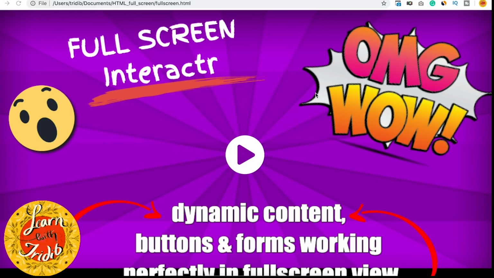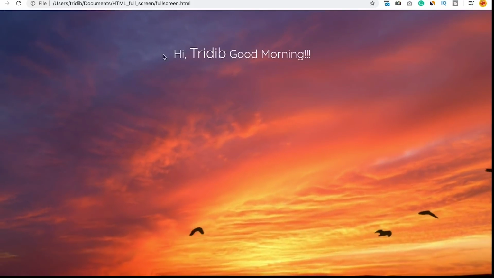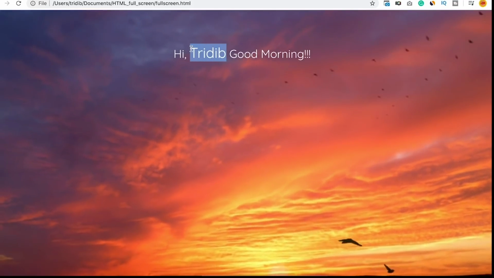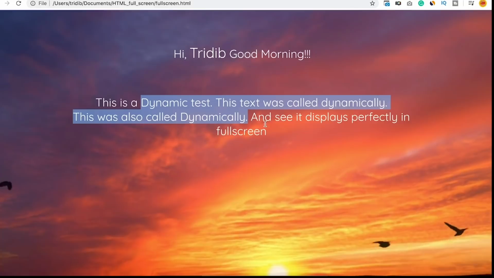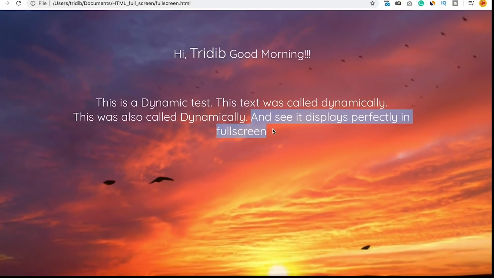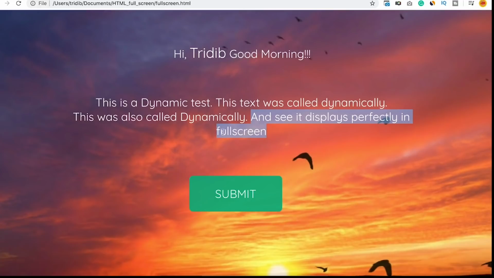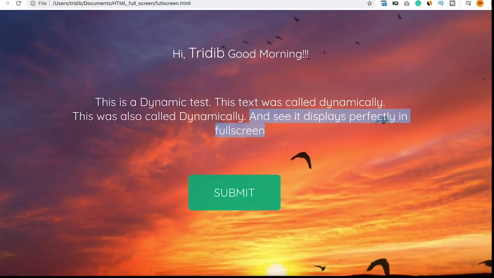So this is a thumbnail that we all know, which we can actually customize in the Interactor app publishing section, and you click on this play button and see. This is dynamic content which has come from a dynamic section. This text is actually dynamic and you see that I have written it purposefully so that you can see that it is running in full screen mode. By full screen I mean end to end and within the permissible area. If I scale it, it also properly scales down.